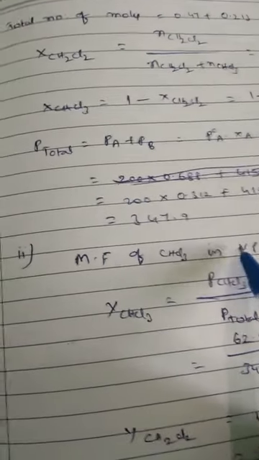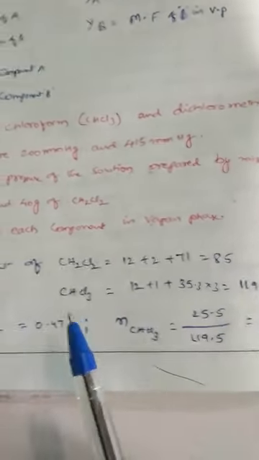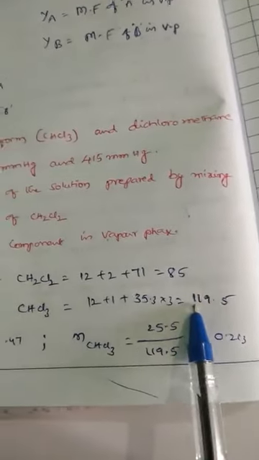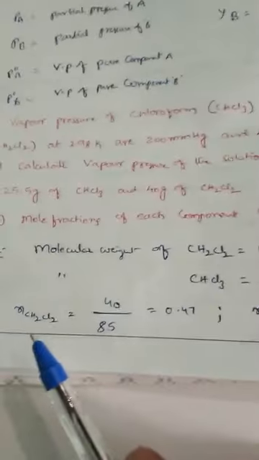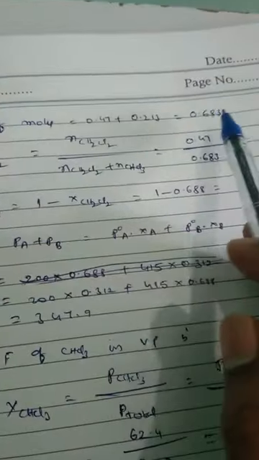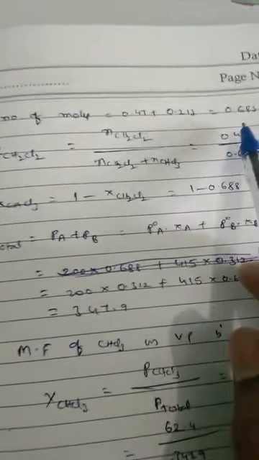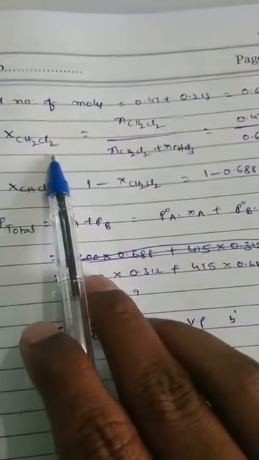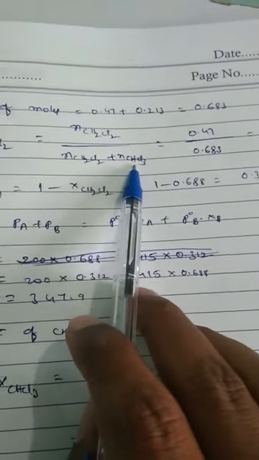Again, number of moles equal to weight by molecular weight. That means we have to find molecular weight of chloroform and CH2Cl2. Here first I found molecular weight of CH2Cl2. This is 85. Molecular weight of CHCl3 is equal to this much. So by using that we can find number of moles of CH2Cl2 and number of moles of CHCl3. After finding number of moles, we can find total number of moles. Total number of moles is this one. After finding total number of moles, we can find mole fraction of CH2Cl2. This is the formula, number of moles of CH2Cl2 by number of moles of CH2Cl2 plus number of moles of CHCl3. So that value is this one.